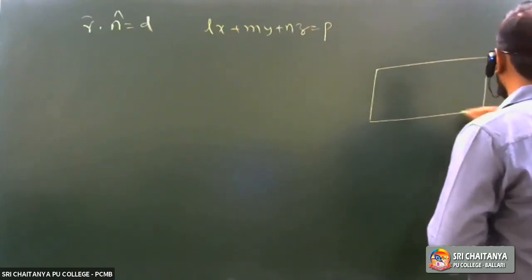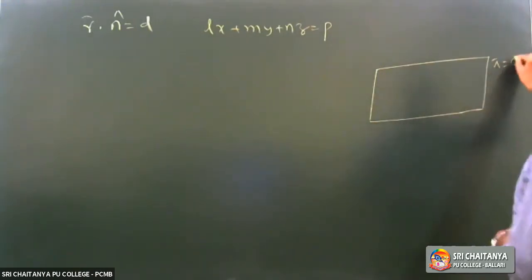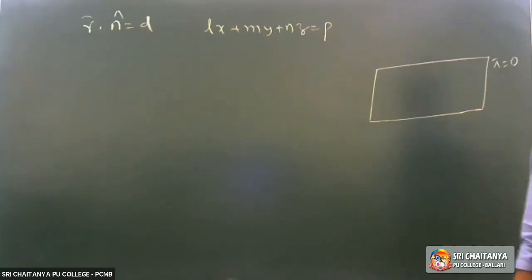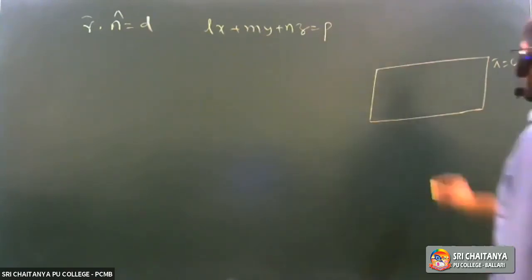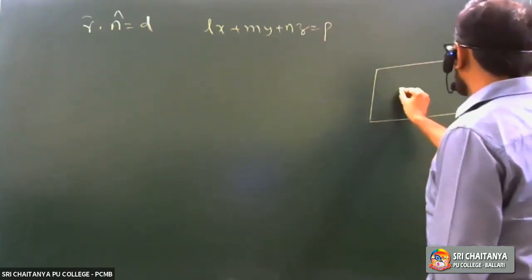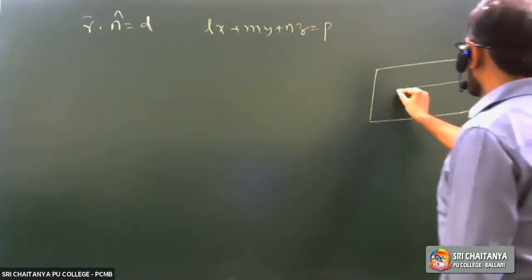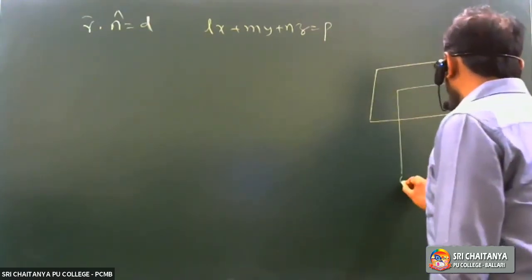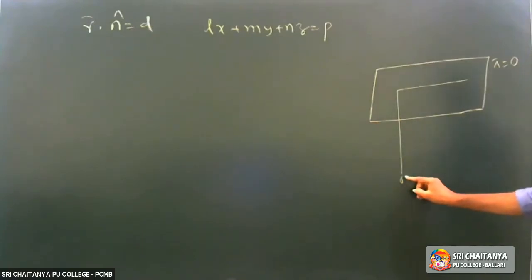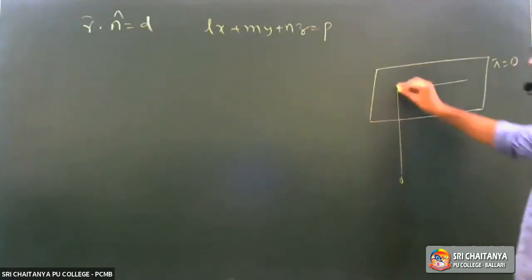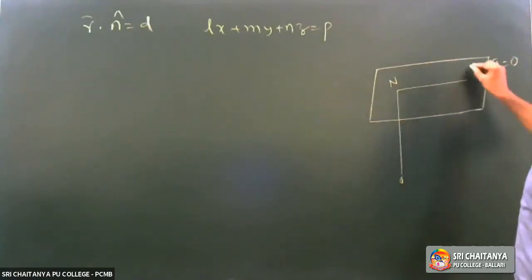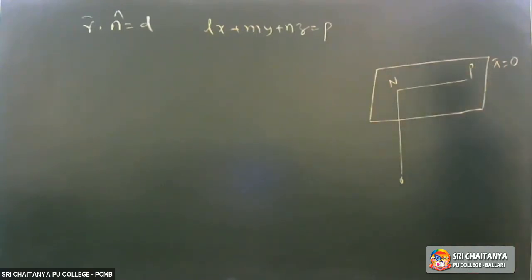First of all, observe this one. Let pi is equal to 0 be the plane. Let O be the fixed point. N, P are the points in the plane. OP bar is equal to r bar.